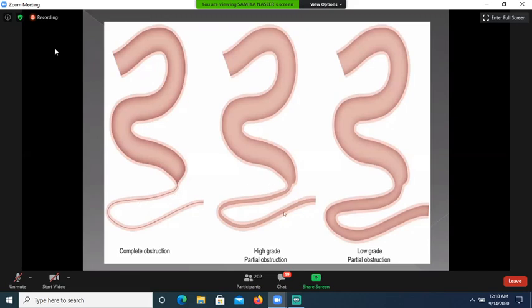But in case of partial obstruction, and this type of image is seen in the contrast fluoroscopic images, in case of high grade partial obstruction, the valvuli will be deformed, and there will be delay in the passage of the contrast through the point of obstruction. While in low grade partial obstruction, there will be no delay in the passage of contrast, and valvuli will not be deformed.